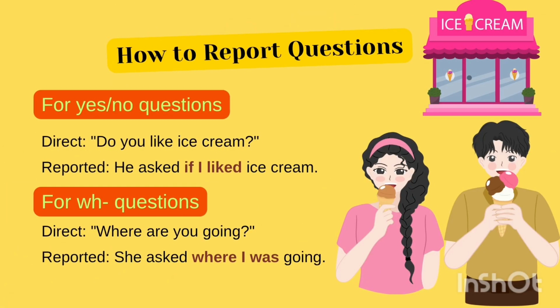How to report the questions. This is an example about questions. For yes/no questions, "Do you like ice cream?" becomes: he asked if I liked ice cream. For WH questions, another kind, "Where are you going?" She asked where I was going.